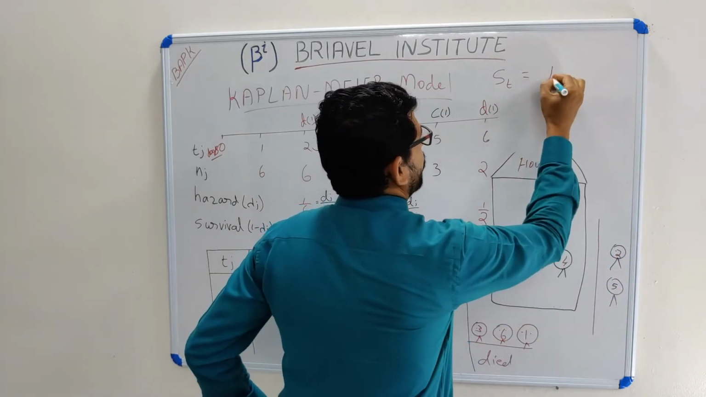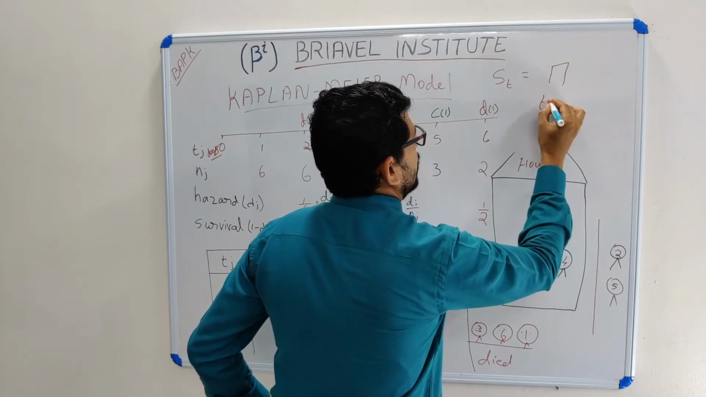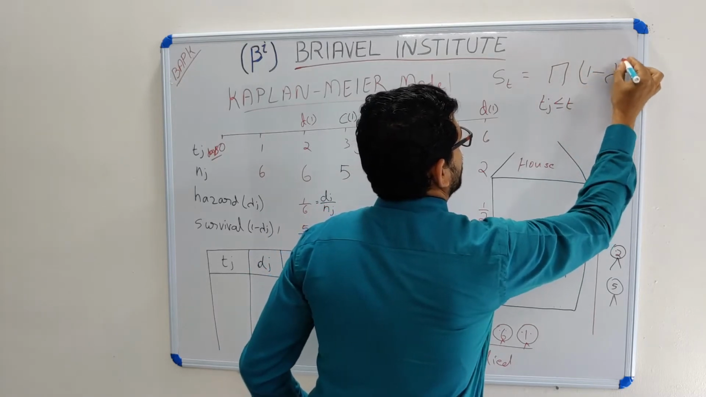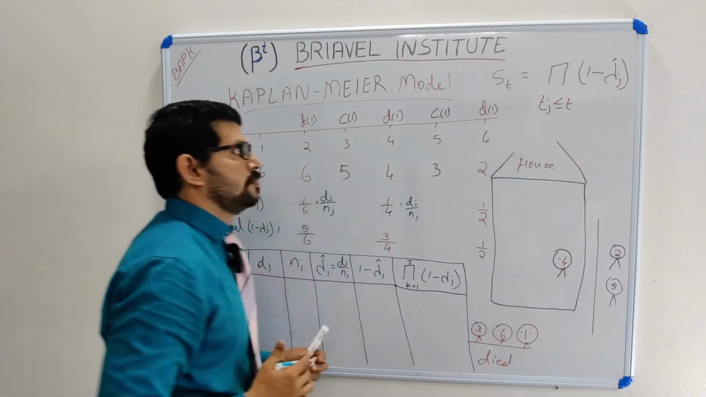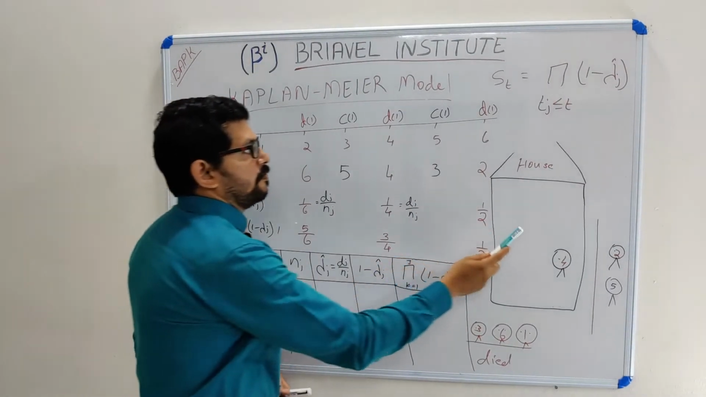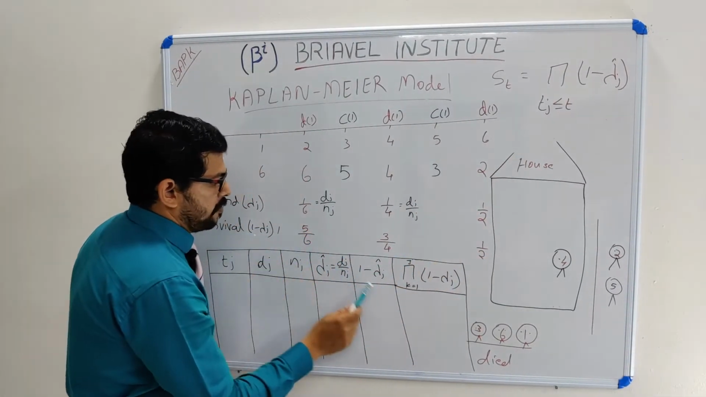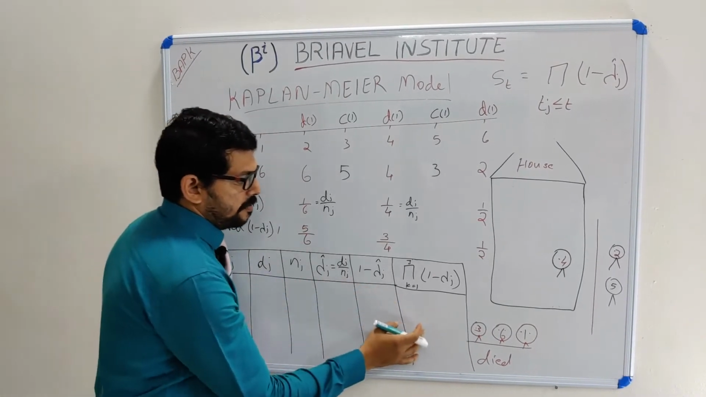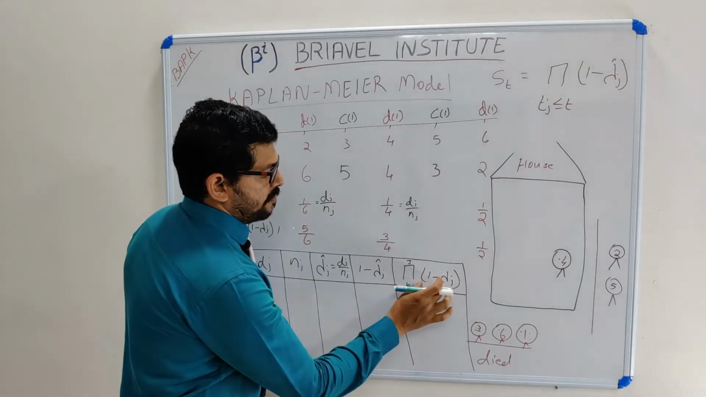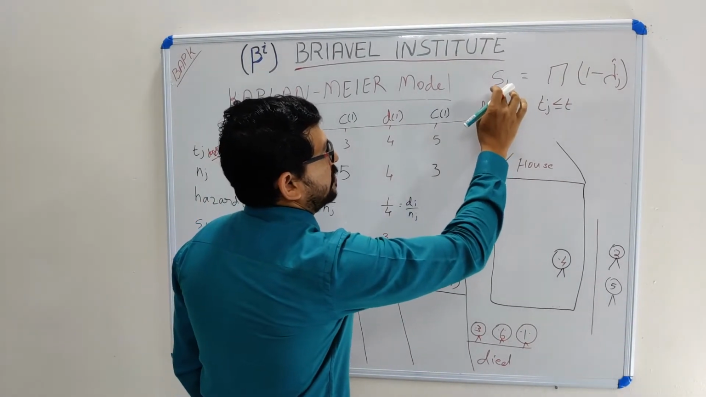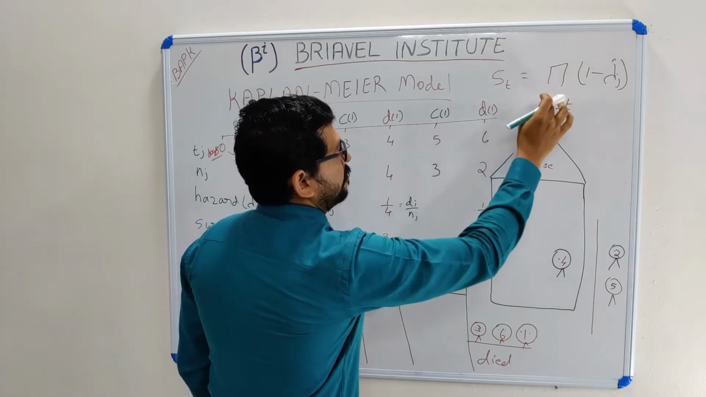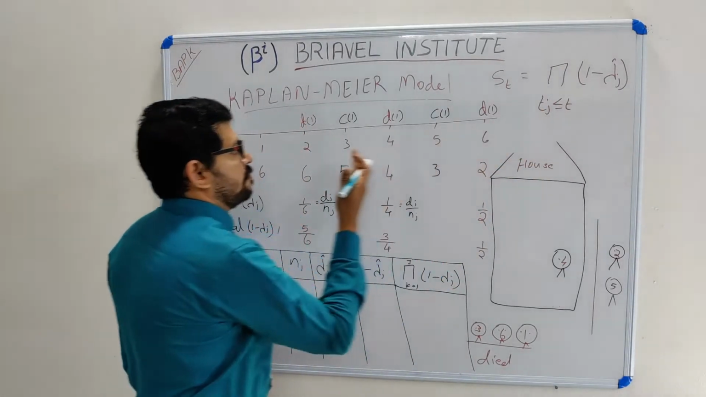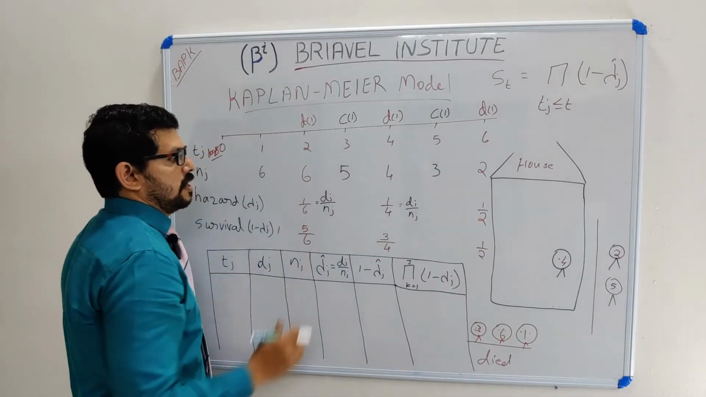S(t) is equal to the product over t_j less than or equal to t of 1 minus lambda_j, where lambda is the observed value. In my observation, if you multiply by the survival probability, we get the survival probability at each time. This is my Kaplan-Meier equation: survival probability is equal to the product over t_j less than or equal to t of 1 minus lambda_j. t_j is each time at which a death happened.